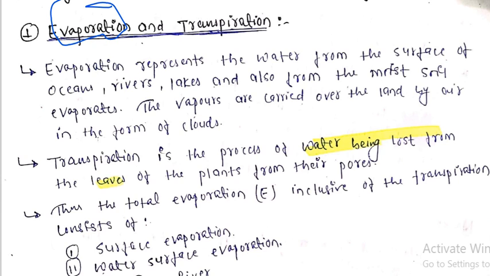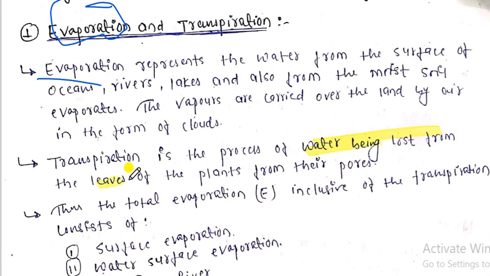We can easily say evaporation is the transfer of water from the earth surface, which means from the oceans, rivers, lakes, to the atmosphere in the form of vapors. This is nothing but evaporation. So evaporation can be easily understood.